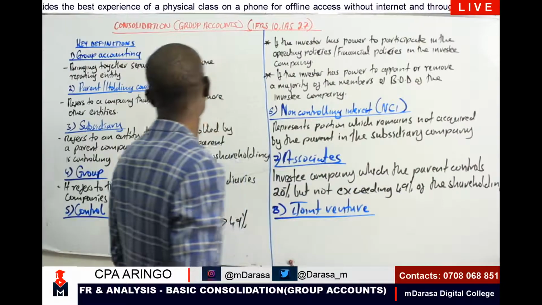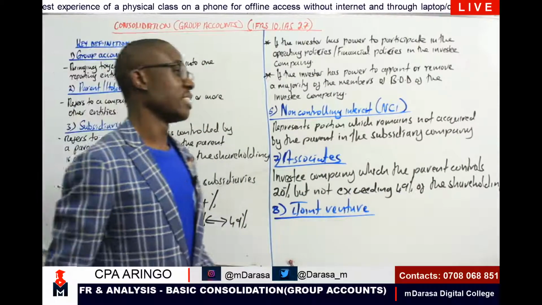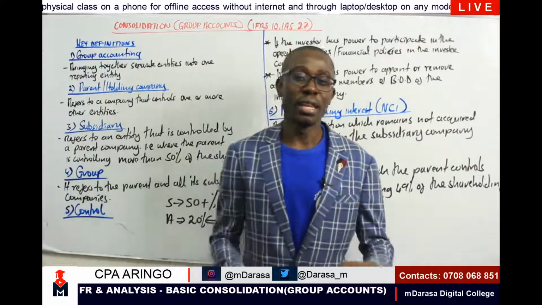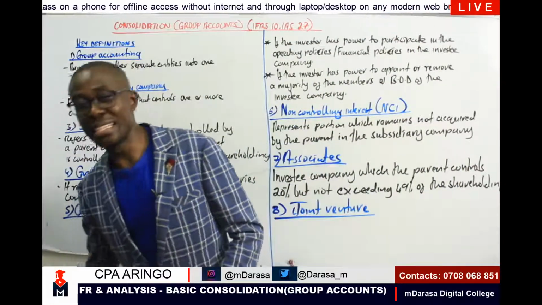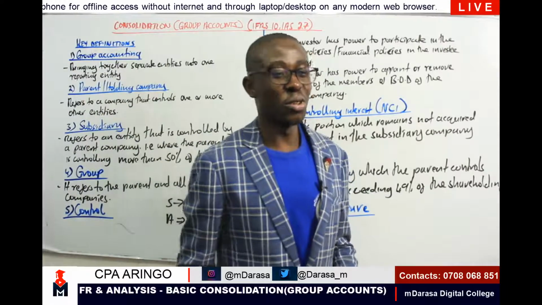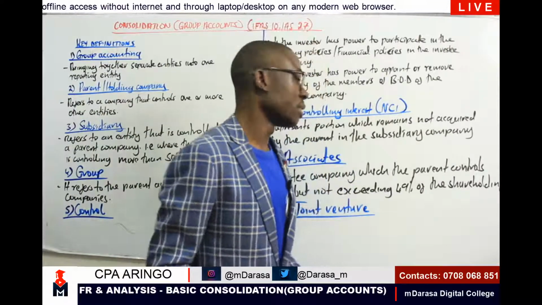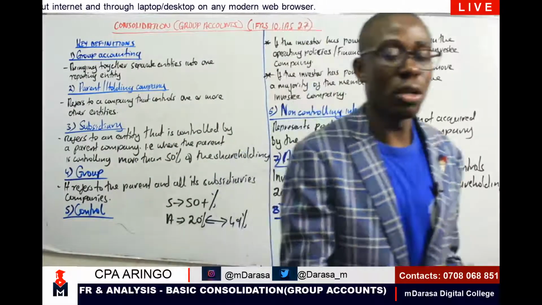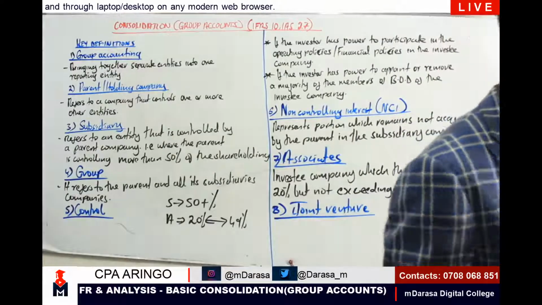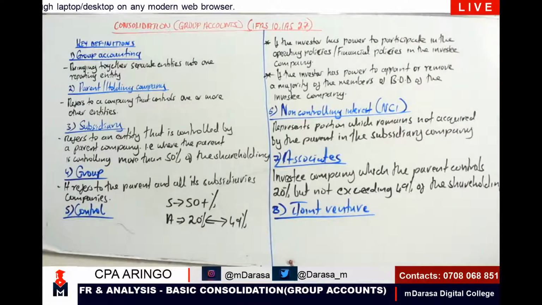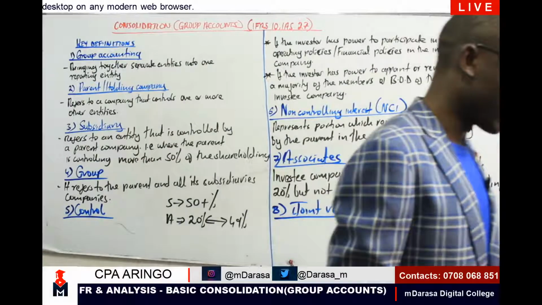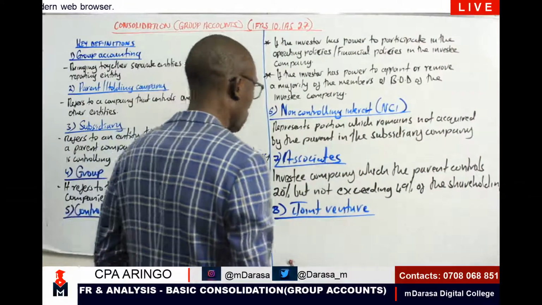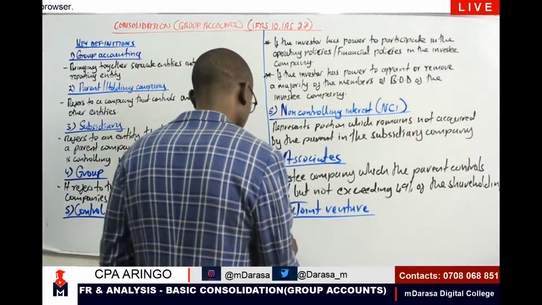Just from that word joint, we are owning this thing together. We are owning this item together. So in this context, I'm having an investee company where the parent is jointly owning that company with another company, meaning you're talking of 50%. So a joint venture is an entity which a parent company controls 50% only, exactly 50%.